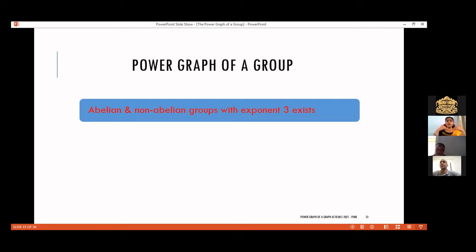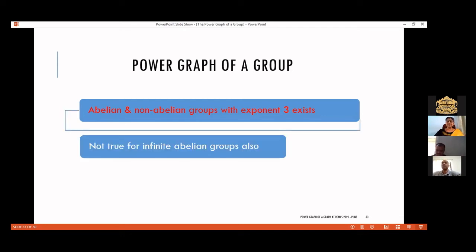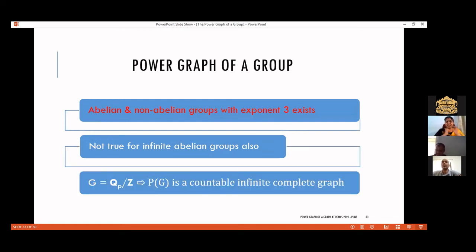Then we will do one thing. We will restrict ourselves to abelian groups. Then will it be true? That is, we are considering two abelian groups, G1 and G2, and we got that the power graphs of G1 and G2 are isomorphic. Is it true that G1 and G2 are isomorphic? That is our next question. Again, it is not true. For infinite abelian groups, here you have a class of groups, say Q_p by Z, where Q_p represents the collection of all rational numbers whose denominator is a power of p.